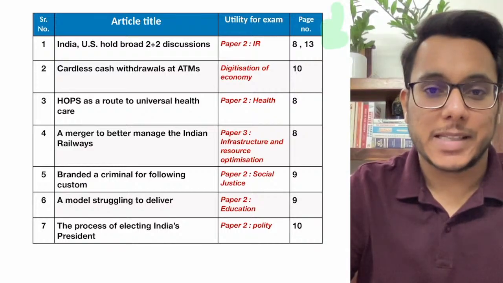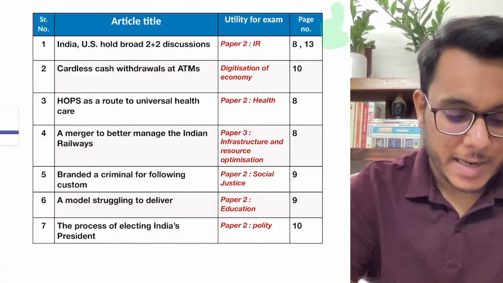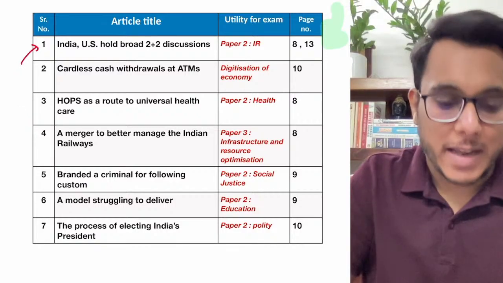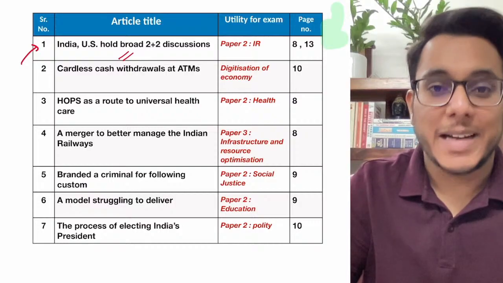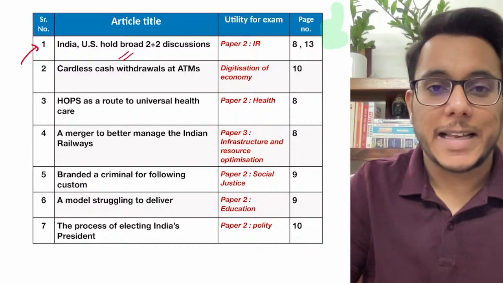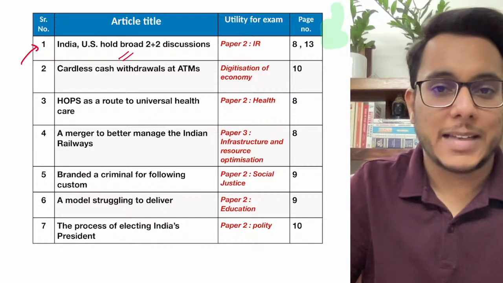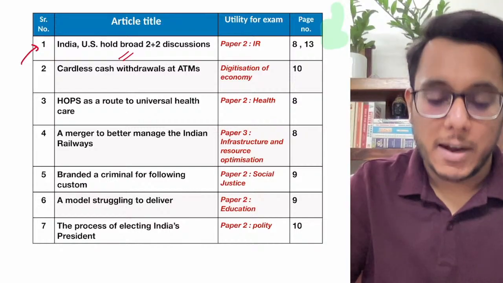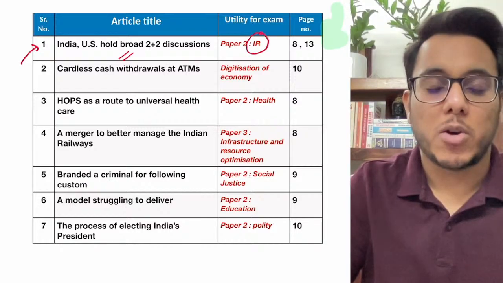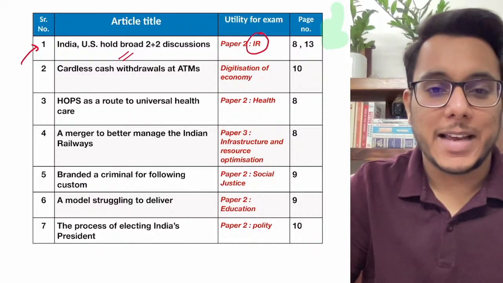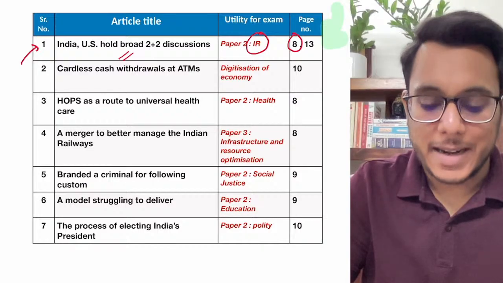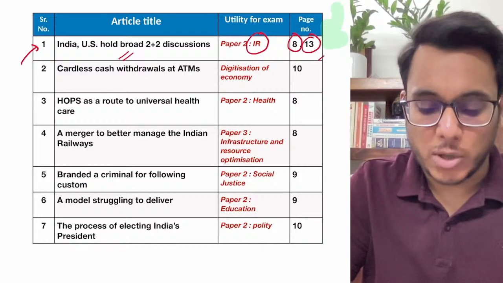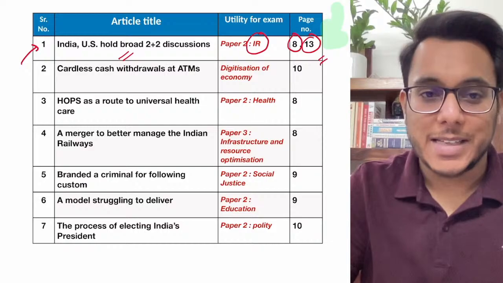the UPSC CSE examination. Now first of all, the first article that we are going to take talks about the India US 2+2 dialogue, the 2+2 meet that has happened. So we are going to see what the key takeaways are, and this article will be important for our GS paper number 2 under the topic of international relations. And here I have clubbed two articles, one from the editorial section, page number 8, and the other from page number 13. So the page numbers are also given here, you can see it.